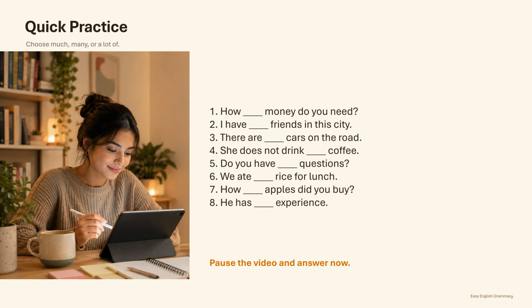She does not drink blank coffee. Number 5. Do you have blank questions? Number 6. We ate blank rice for lunch. Number 7. How blank apples did you buy? And number 8. He has blank experience.